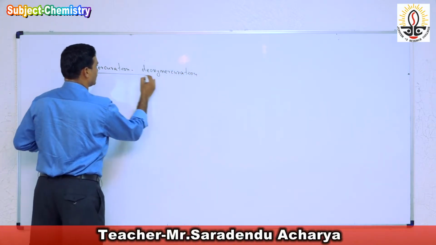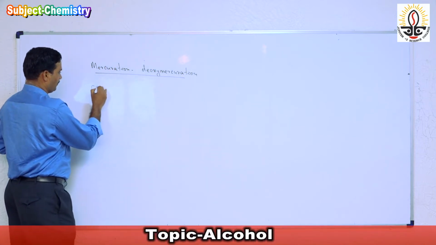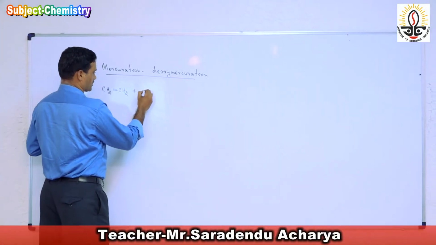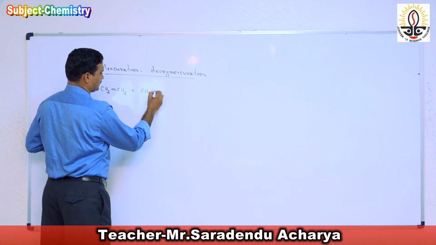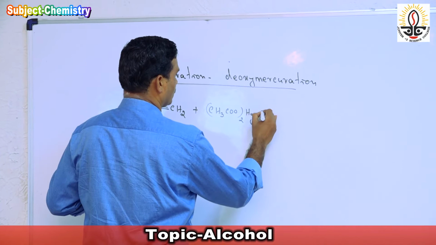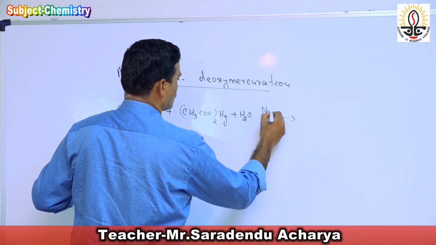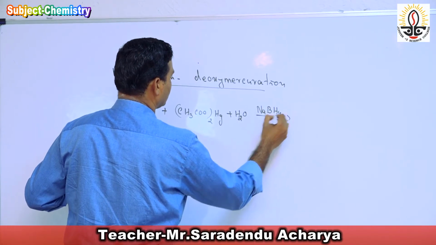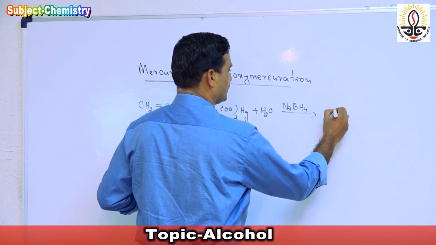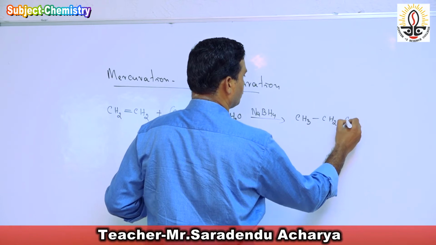In this reaction, there is an alkene CH2=CH2 plus mercuric acetate (CH3COO)2Hg plus H2O in presence of sodium borohydride, that is oxymercuration demercuration. Then we get CH3-CH2-OH.